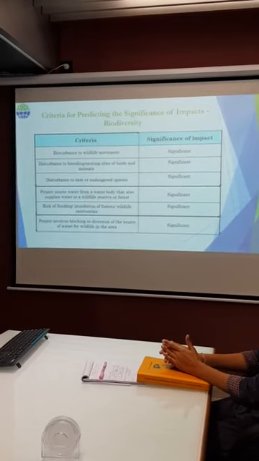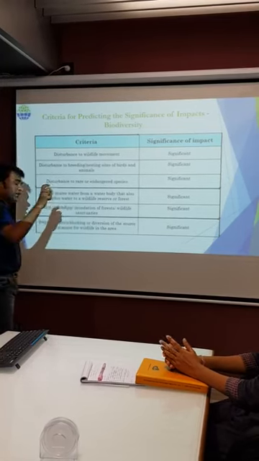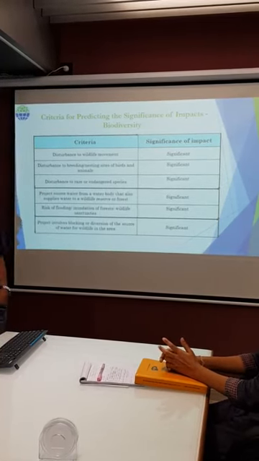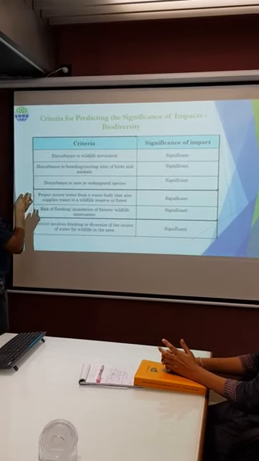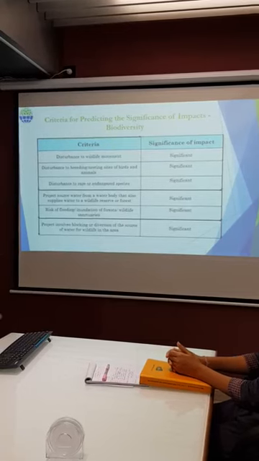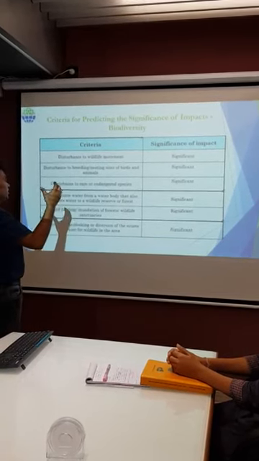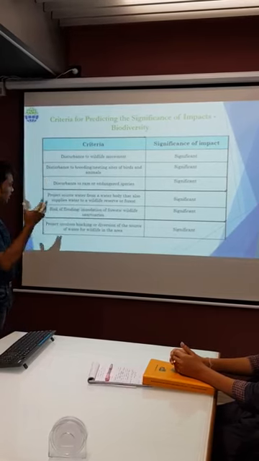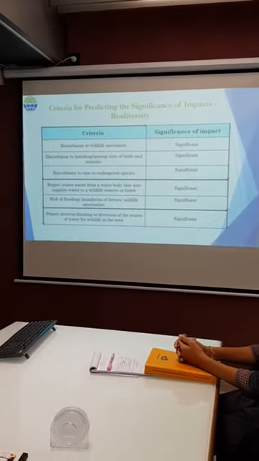The significance of impact is very high where there is any disturbance of rare, umbrella, or endangered species. Another criterion is whether the project sources water from a water body, surface or groundwater. If we are taking water from the ground or from any surface water body such as a river, this is also a significant area.